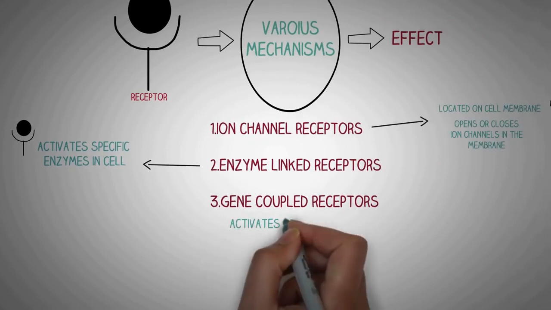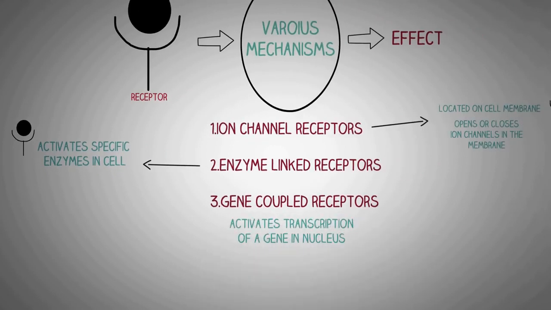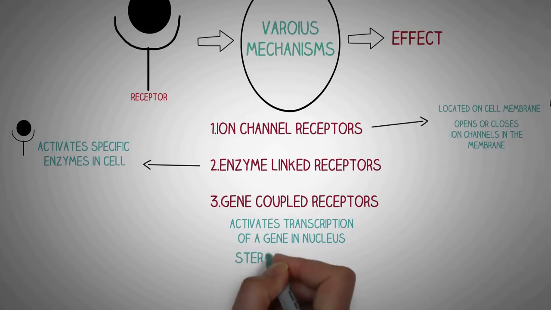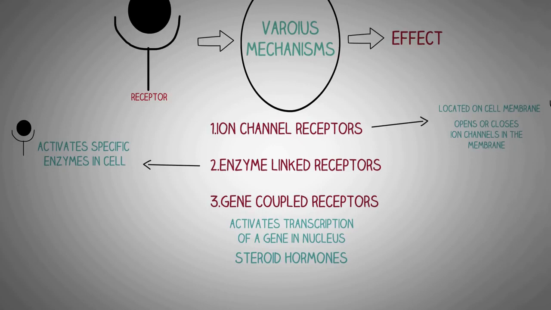We also have gene-linked hormone receptors where binding of the hormone to its receptor in the nucleus causes activation or deactivation of a transcription factor of a gene in DNA. Example of this is the steroid hormones, which increase the transcription of genes which are responsible for increased protein synthesis in the cell.